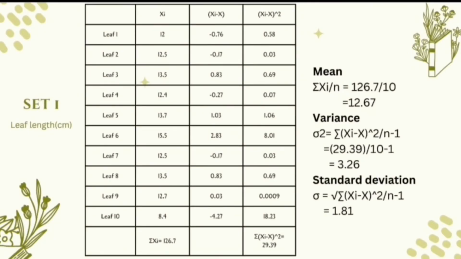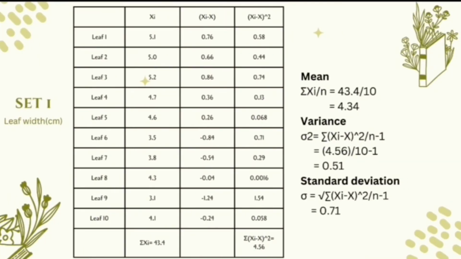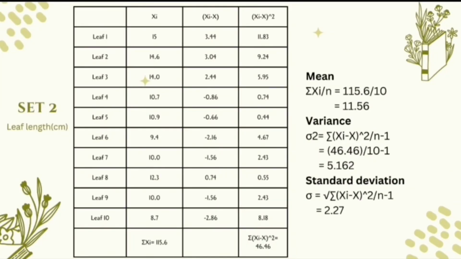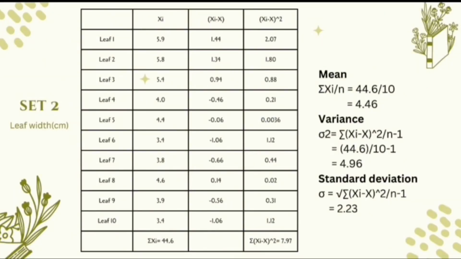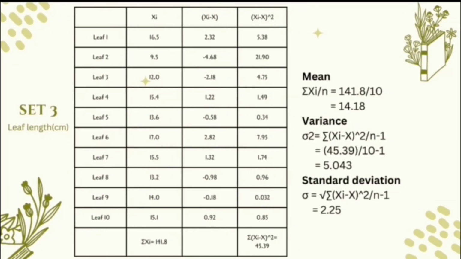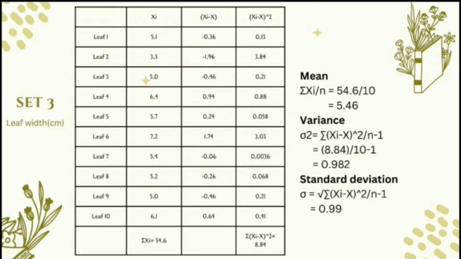This is the data for mean, variance, and standard deviation for set 1 leaf length. Next is about data for set 1 leaf width. Next, we move to the data for set 2 leaf length, while this is the data for set 2 leaf width. Next, we move to the data for set 3 leaf length. Lastly, this is the data we have obtained for mean, variance, and standard deviation for set 3 leaf width.